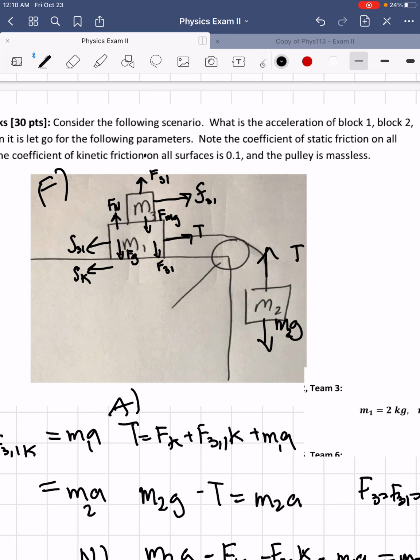And then on M1, the forces applied would be tension to the right, the normal force, Fg or mg, the force of 3 on 1, and the kinetic friction, not the kinetic force. And then to the left, the F31 is supposed to be the kinetic friction of 3 on 1 from the top, because as it's moving, it's getting dragged along.